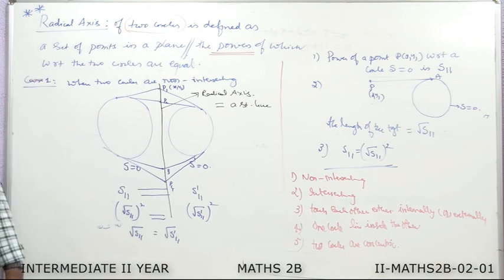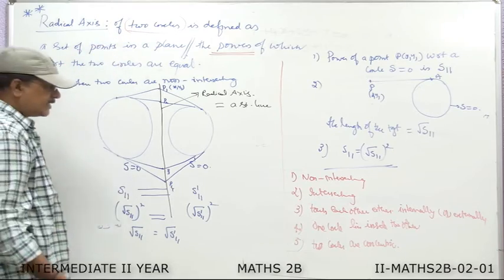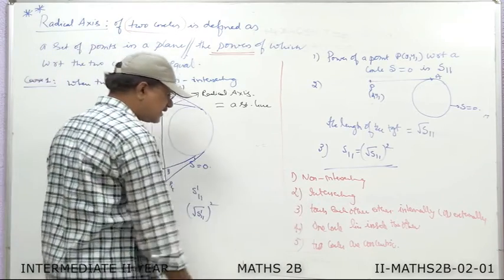Radical axis is a straight line. The definition is: the radical axis of two circles is defined as the set of points in a plane, the powers of which with respect to the two circles are equal. Because it is defined for two circles, we have to discuss these 5 cases.